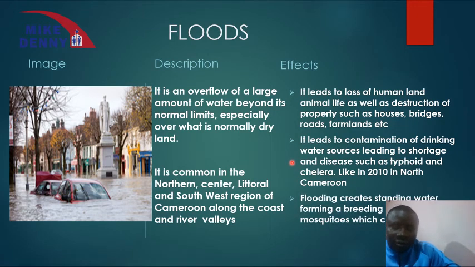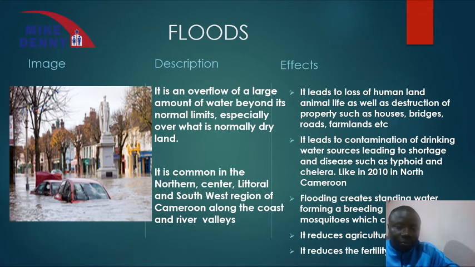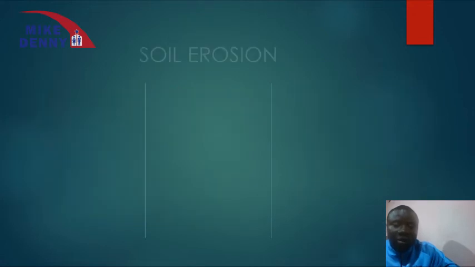We also have the fact that flooding creates standing water, thereby creating a breeding ground for mosquitoes. We continue. It reduces agricultural land as well, because when water occupies a larger area, it reduces the agricultural land. It also reduces the soil fertility, and all these contribute to the degradation of our environment.